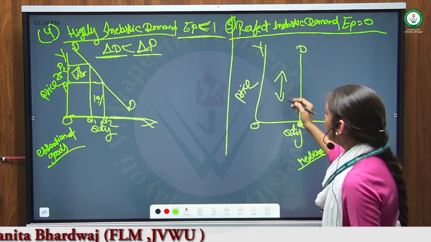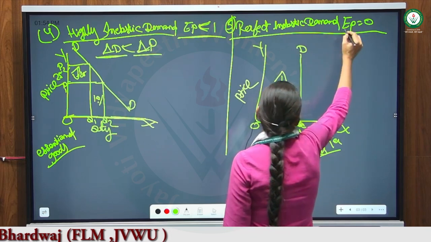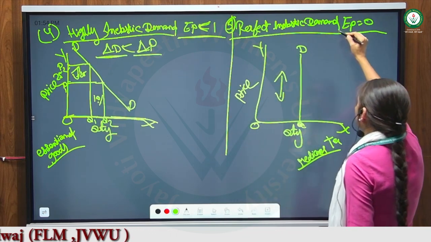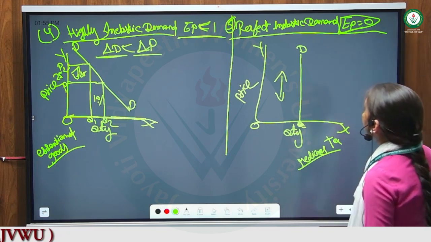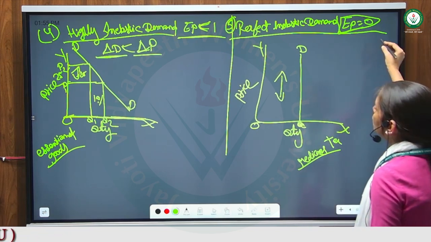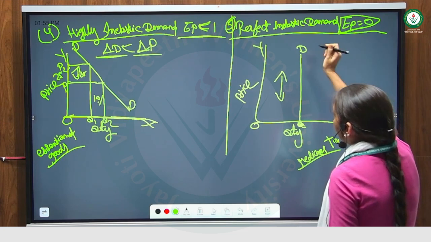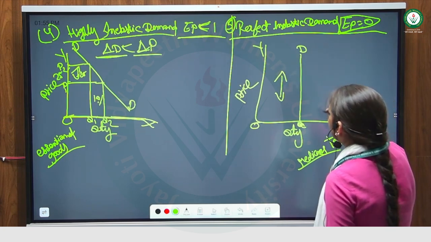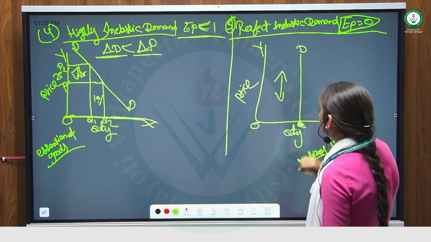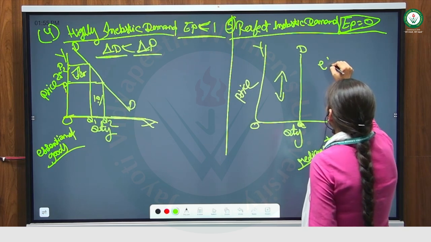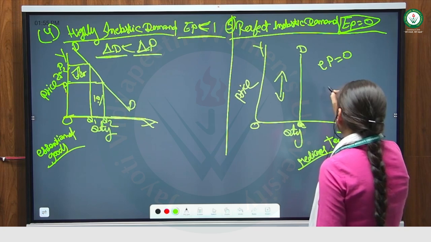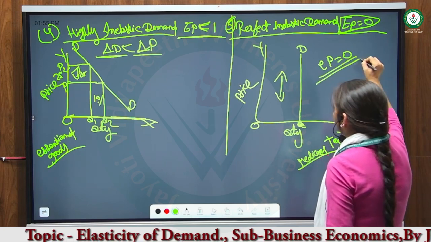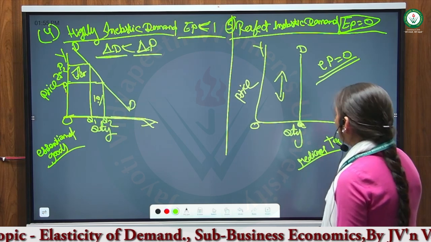So in the perfectly inelastic demand curve, the formula is EP equal to 0, and the curve is always constant, always parallel to the OY axis.